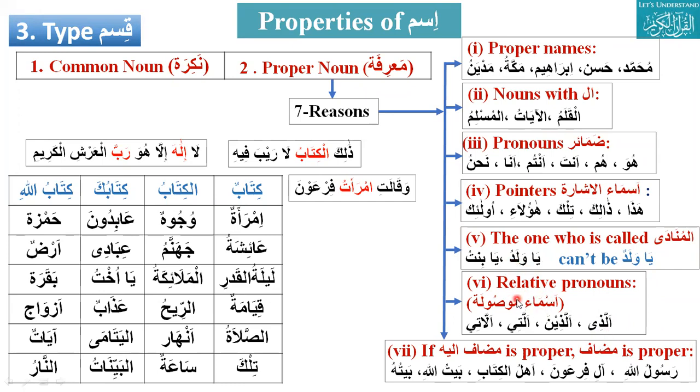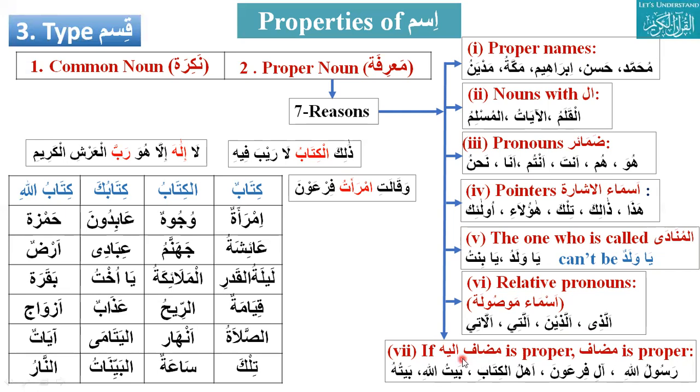Also, the relative pronouns are asma'ul mawsula: allazi, alladina, allati, and allati. These are all proper nouns. Can you please just translate them? Allazi, the one who; allazina, those who; allati, the one who, feminine; and allati, those who, feminine.